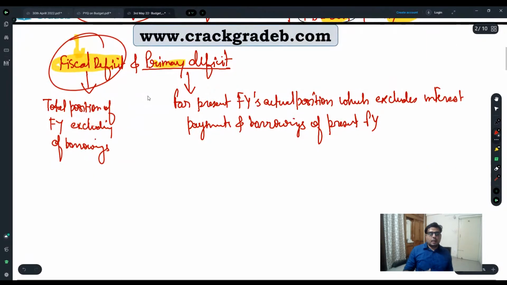So in fiscal deficit, if the question is going to be asked to write about the fiscal deficit, I will request all of you, keep the formula in your mind, then start writing. After writing, if you present the formula there, then it is going to be more problematic for you, right? So it's better to first give the formula in the writing, then you can write it further. Otherwise, it will be a problem.